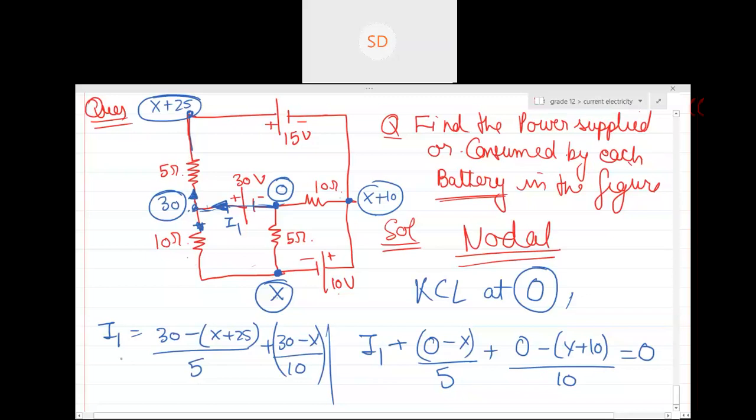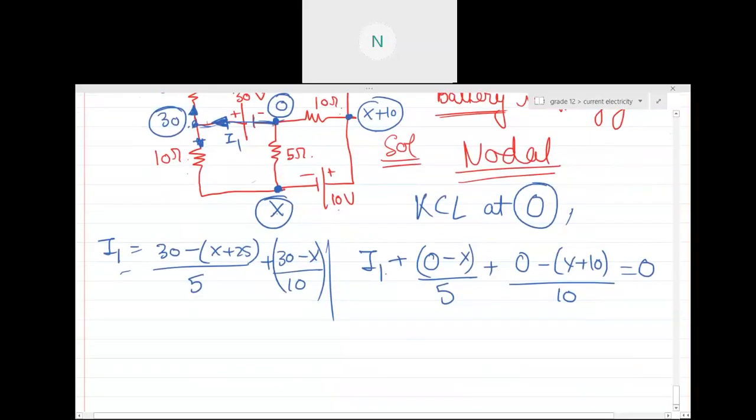Can I put this I1 in this equation? So did you learn something new? If somewhere you encounter a branch which will not have any resistance, and now you need to apply nodal, then how will you do it? We assumed this as I1, and in the next step we broke it. So 30 minus x plus 25 will be how much? 30 minus 25, 5 minus x, right?